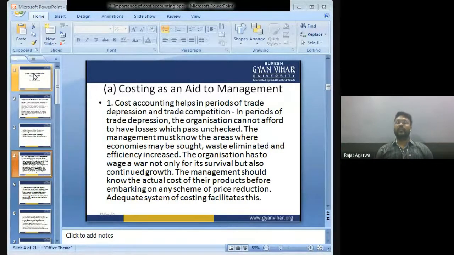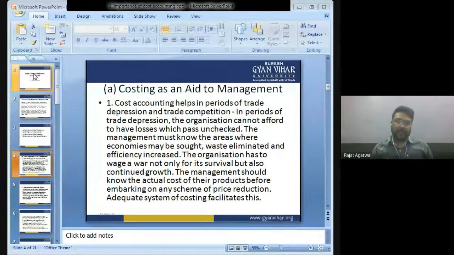But so in the period of trade depression, we all know that because of Corona today and because of cutthroat competition in the market, a company whose cost is more and selling price is more cannot survive in the market. To survive in the market, you have to keep your selling price at a very low level. Only then the customer will get attracted. Because whatever type of product you are manufacturing, each product in the market has many competitors.